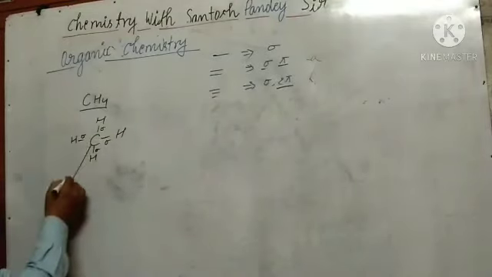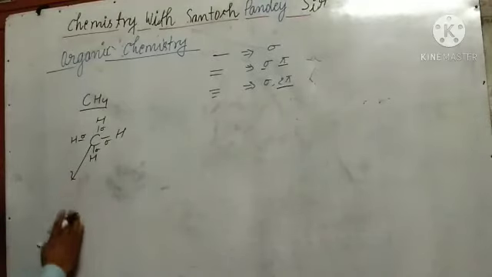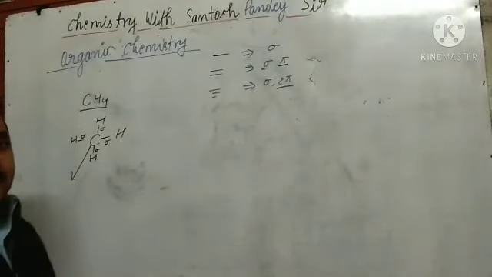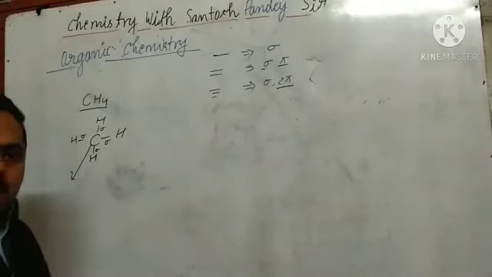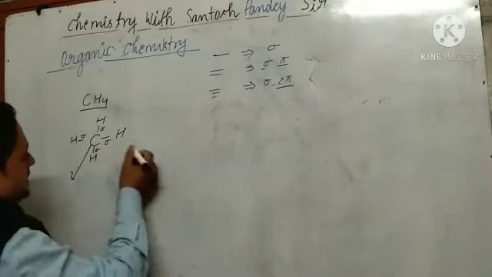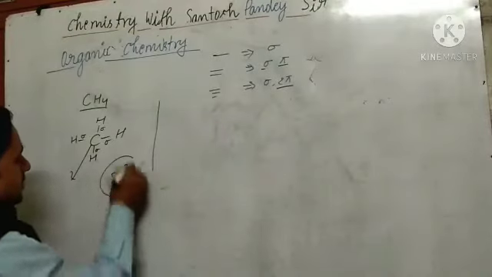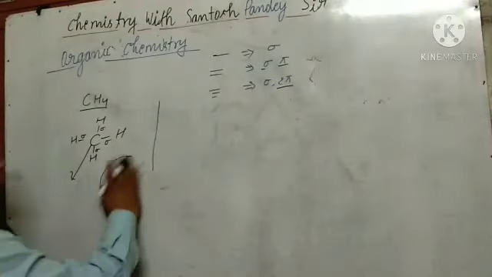In this there are sigma bonds. So what is the hybridization of this carbon? On the basis of the number of sigma bonds, we can say the hybridization of the given atom in a compound. So in methane, the hybridization of this one is sp3.